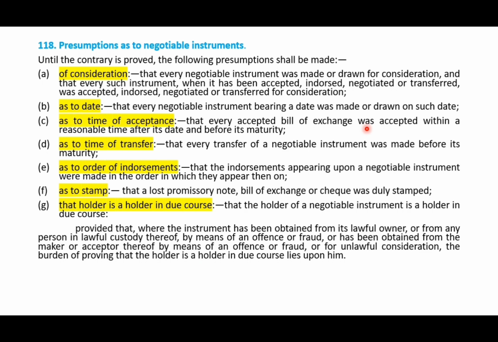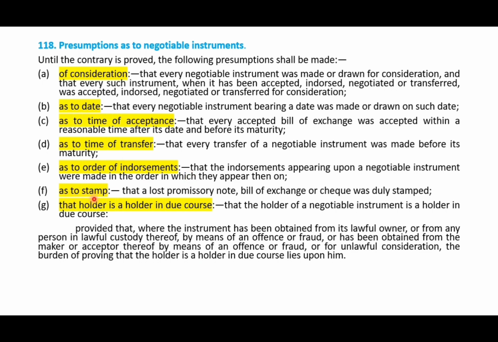Okay, that is after the date that is mentioned on the negotiable instrument and before the maturity date it was accepted, like that it will be presumed. And then D is as to time of transfer. So every transfer of negotiable instrument will be presumed that it was transferred before the date of maturity. And as to order of endorsement, it is presumed that the endorsements were made in the order in which they appear on it. Okay, in that order, it was transferred from one person to another through endorsement.